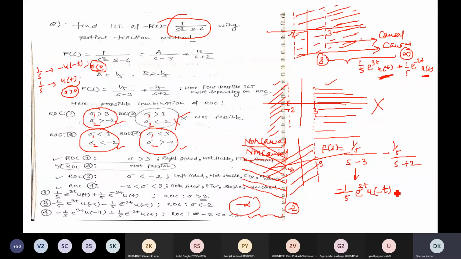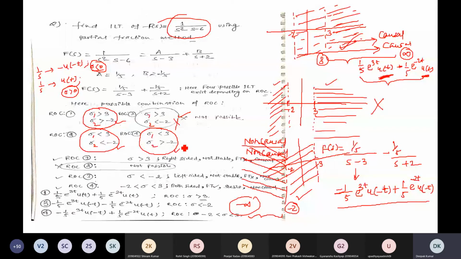So take extra negative and given negative, this will be positive 1 by 5 e to the power minus 2t u of minus t. So this is the inverse Laplace transform of given f of s, but in this region of convergence. Here this is also the inverse Laplace transform, but in this region of convergence. You have one more region of convergence, that is ROC4. You can also write the inverse Laplace transform of this region of convergence.